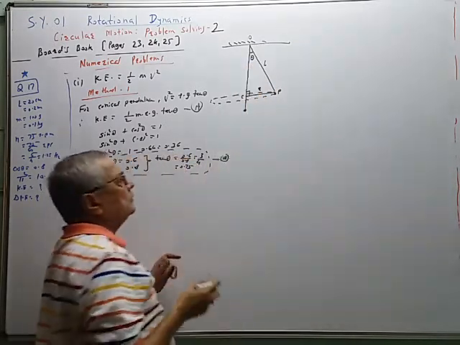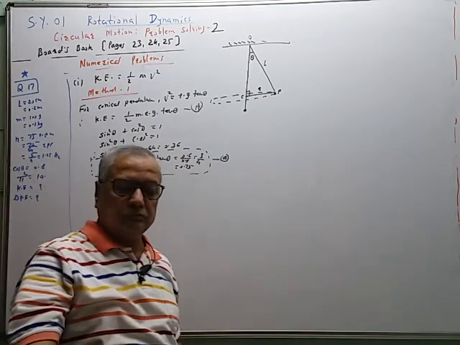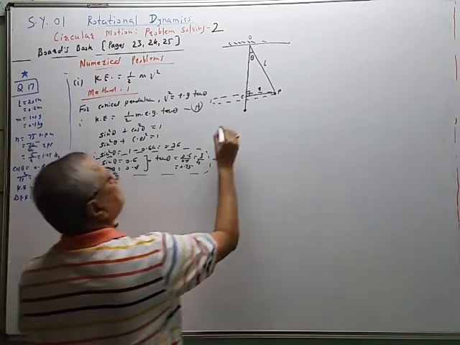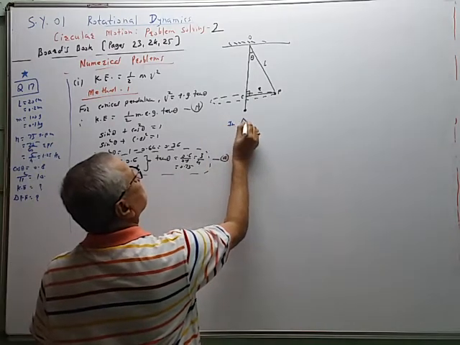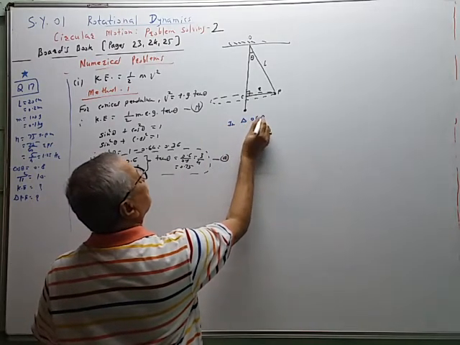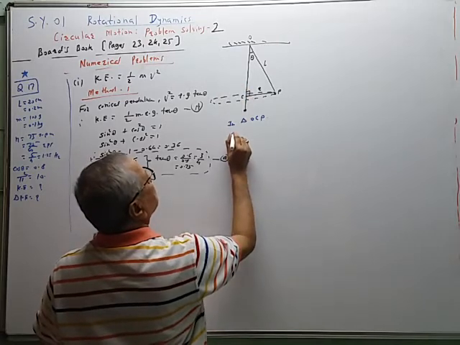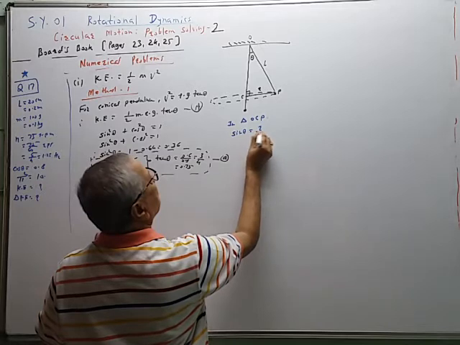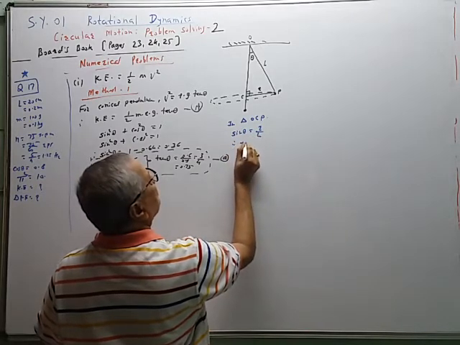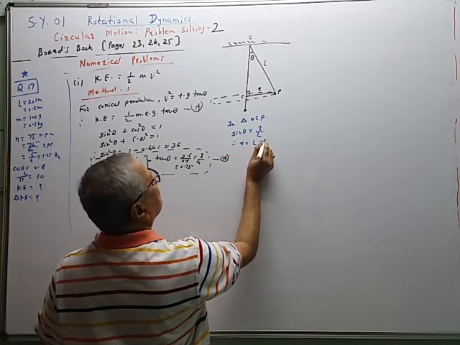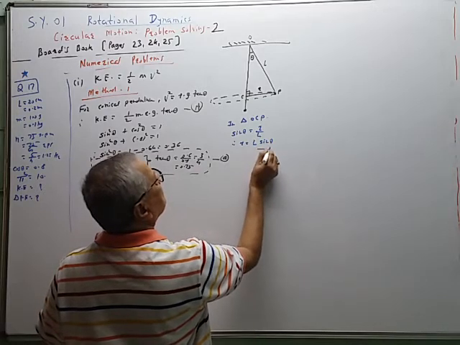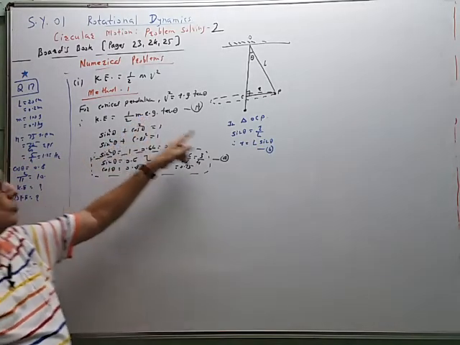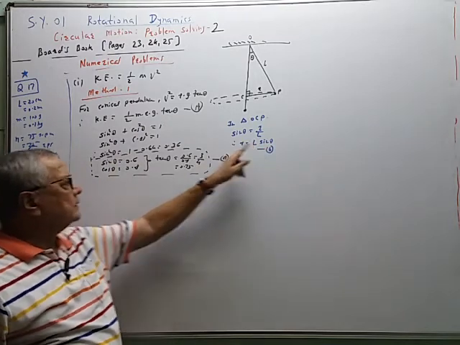So in triangle OCP, sin of theta is equal to R by L. Therefore, R is equal to L sin theta. This is equation B.